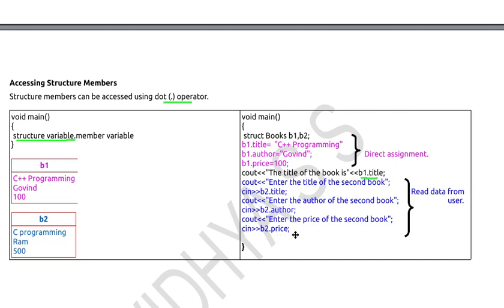If I want to print the details of the second book, I can use cout, the title of the second book is b2 dot title, then I will get the value 500. So this is how we can declare a structure, define the structure, initialize it and use the structure data stored in the structure variables.